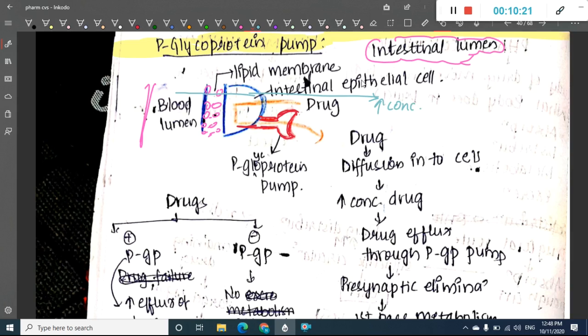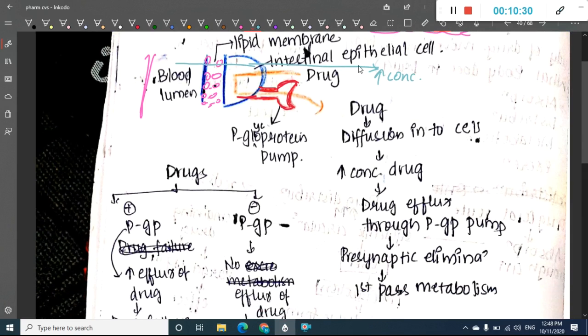Because of this increased concentration, the cell cannot take up more, and as a result some of this drug goes through the P-glycoprotein pump to the outside of the cell. This is called drug efflux through the P-glycoprotein pump. This is presystemic elimination, and it is also called first pass metabolism, because some of the drug has been eliminated from the cell.